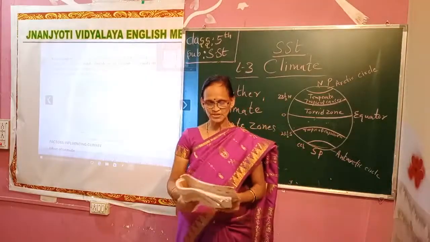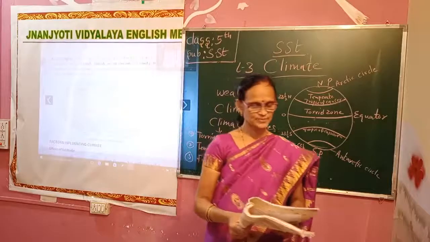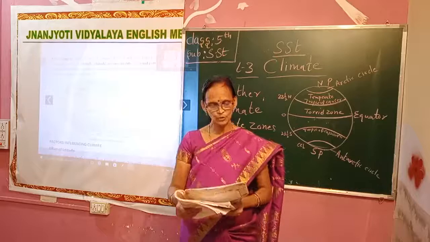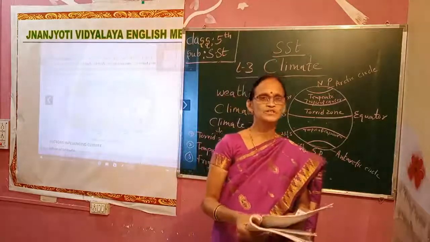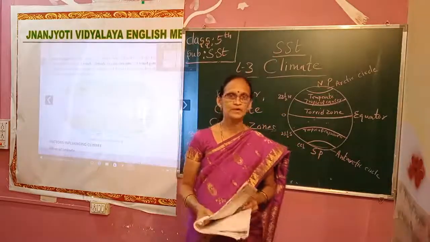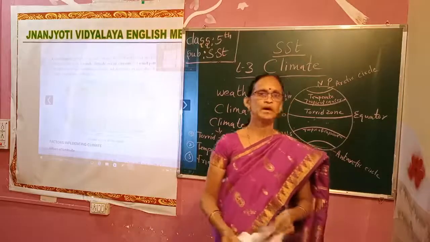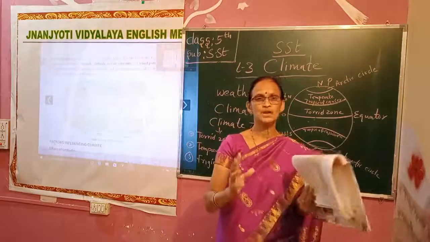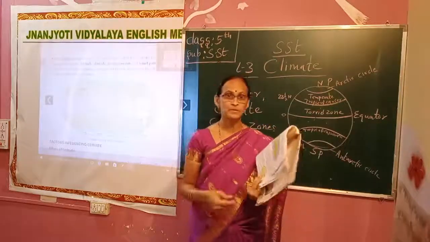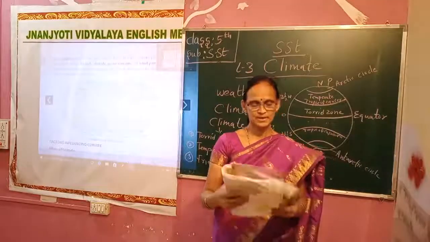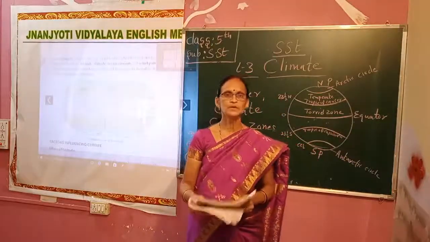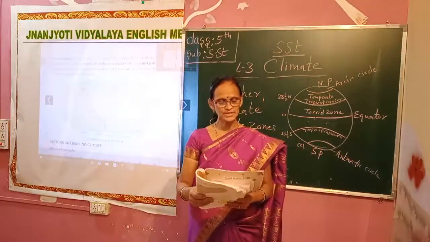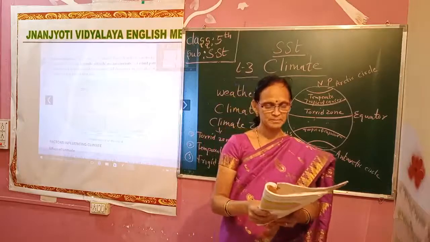There is constant change in the atmosphere that surrounds the earth. The change in the air in a particular area makes up the weather of that place. What do you call atmosphere? There is a constant change in the atmosphere. In our Dharwad, we see one climate in the morning, one in the afternoon, and in the evening gloomy clouds come and it starts raining. Three types of climate. It is changing. That change in the atmosphere is constant on the earth. The change in the air in a particular area makes up the weather.